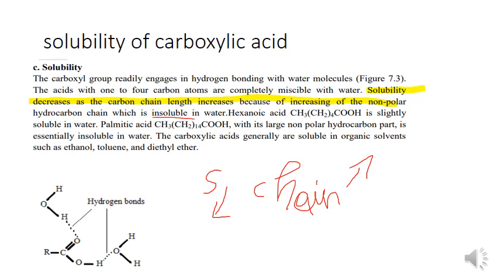Hexanoic acid is slightly soluble in water. Larger carboxylic acids have a non-polar hydrocarbon part that is essentially insoluble in water. Carboxylic acids are generally soluble in organic solvents such as ethanol, toluene, and ethyl ether. This is the organic solvent, which means that carboxylic acid is soluble.